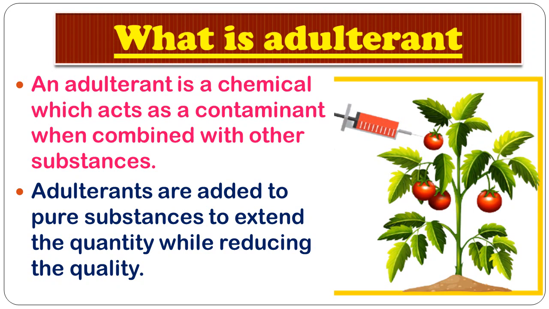So by adding the adulterant to a pure substance, the quality will be reduced, but its quantity will increase. So we can say the adulterant is used just to increase the yield of food production, but it is of no use because it reduces the quality of pure food, and it leaves very harmful effects on our health also.